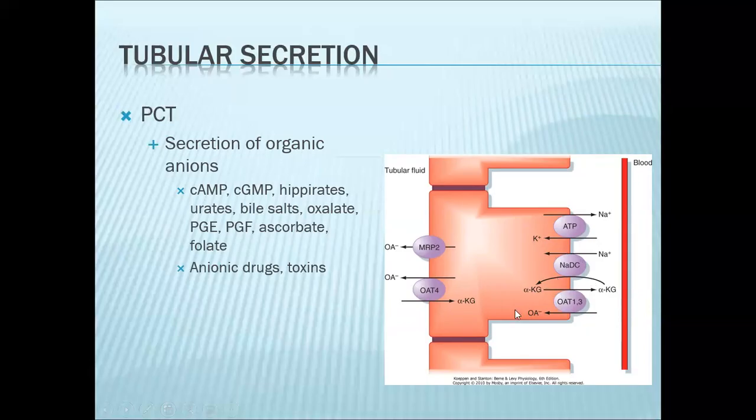At the end of it all, you have transport of your organic anion from the blood into your tubular cell. So your anion inside the cell increases.